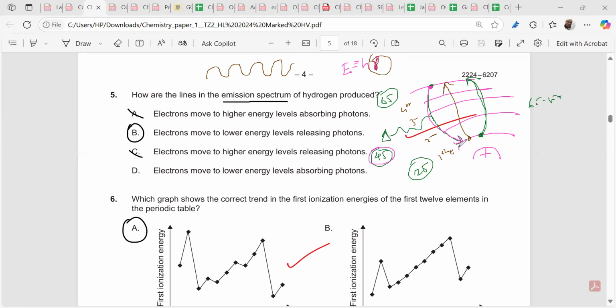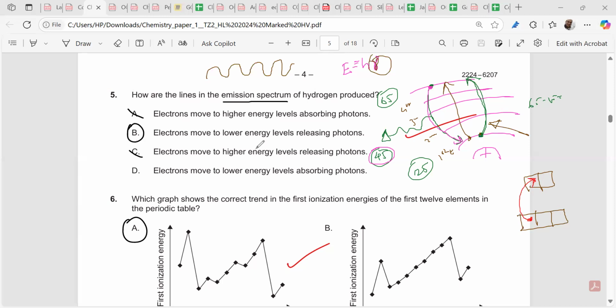When the electron goes from a low energy level to a high energy level, energy is absorbed. We'll learn this in the transition metals. In transition metals, the d orbital splits up. It's the same question for transition metals: the energy of a particular light is absorbed, and the complementary color is seen. We learned it in the transition metals.